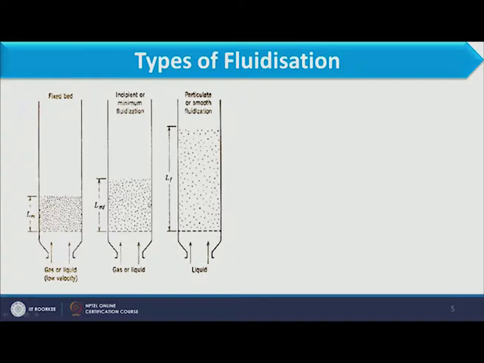So, when we increase the velocity of gas and liquid, after some time when fluidization is achieved and we increase the velocity of the liquid, not the gas but the liquid, the distribution of particles in the total bed will be uniform, and that condition we call particulate fluidization.